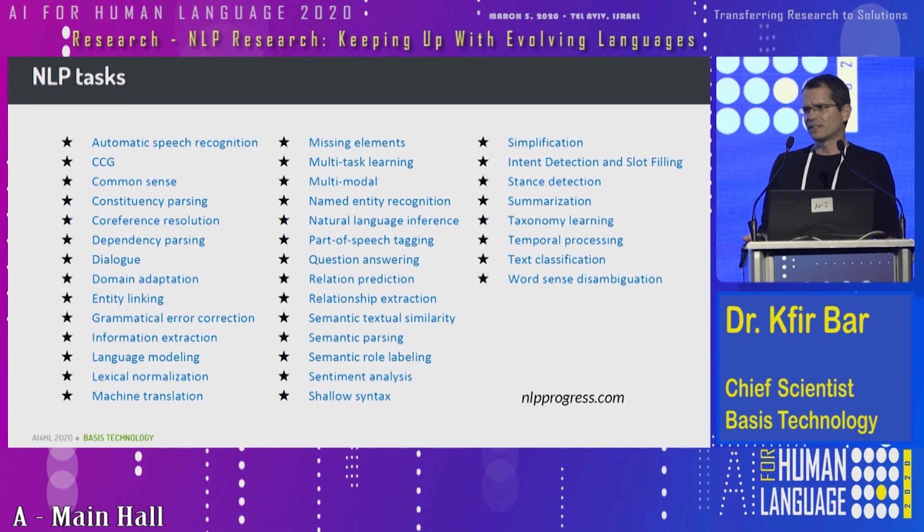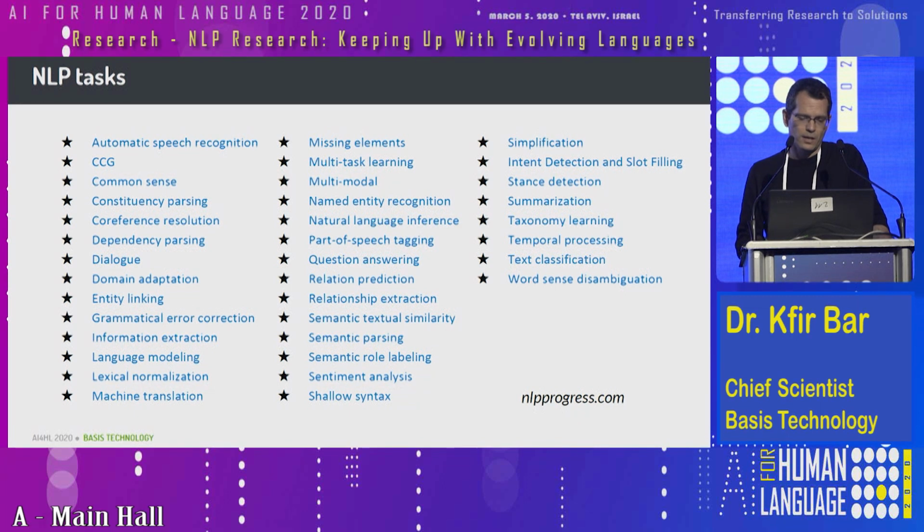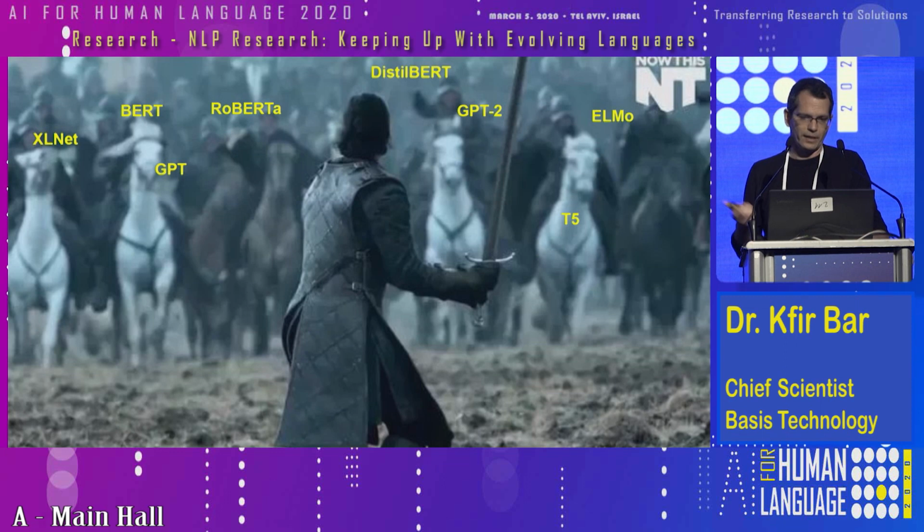So there are many NLP tasks out there that people try to solve. This is a partial list that I took from NLPprogress.com. Each task is usually provided with the current state-of-the-art results. Different research teams from all over the world are trying to improve on that, typically using all those transfer learning models, autoregressive models that people are using today, and they're coming very fast these days. So we feel a little bit like Jon Snow here.